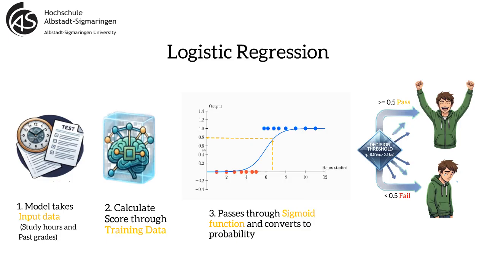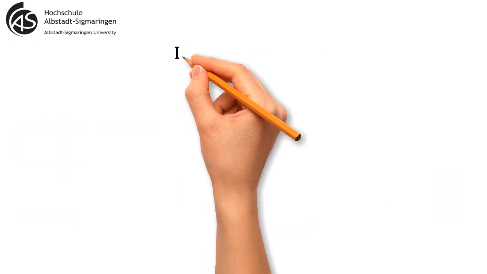We'll probably see that students who studied more hours tend to pass more often, and those who studied very little tend to fail more often. So logistic regression is learning where to place that boundary so that it separates passes from fails as well as possible. Now let's discuss a practical example, loan approval.